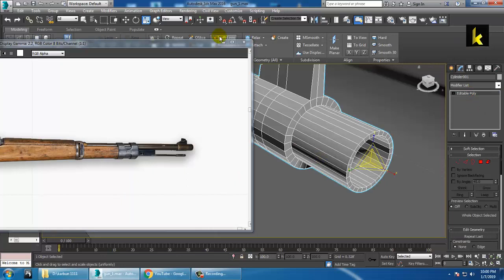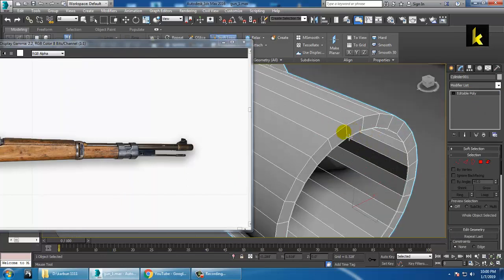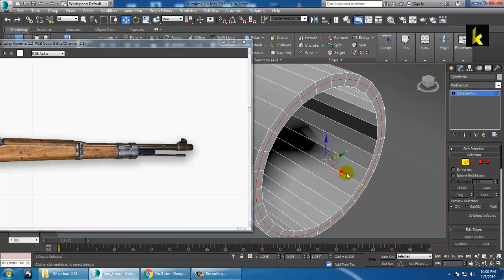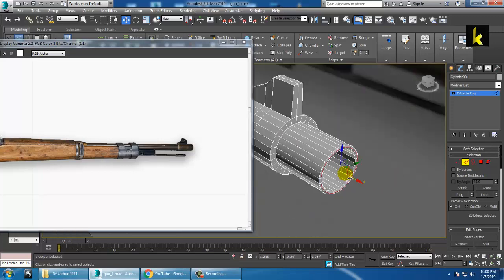Now use a swift loop over here and you can just push this part a bit out. That's it. Just save your file.